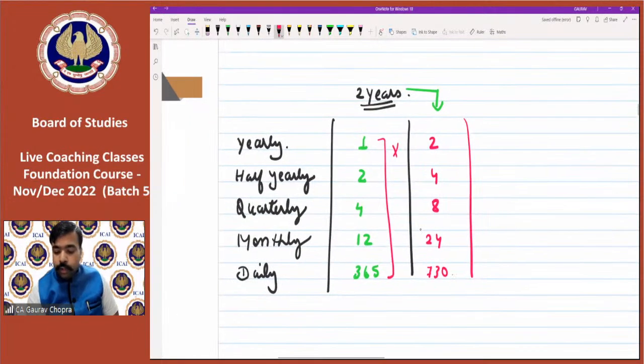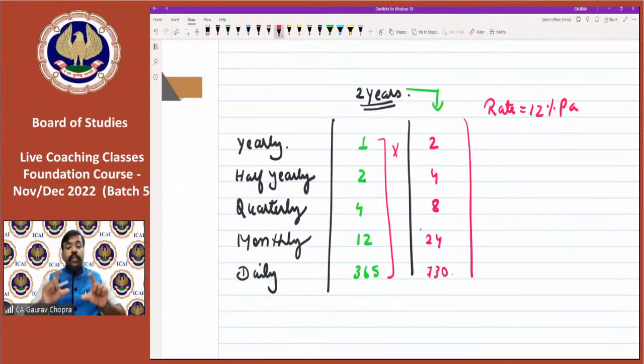Let's say if the rate of interest is 12% per annum. If rate is 12% per annum, that is for the whole year. So if it is yearly compounding, we will apply the rate same 12%. But if we are doing half yearly compounding, we have to apply the rate for half year. So if 12% is the rate for complete year, then what will be the rate for half year? 12 divided by 2, that is 6%.